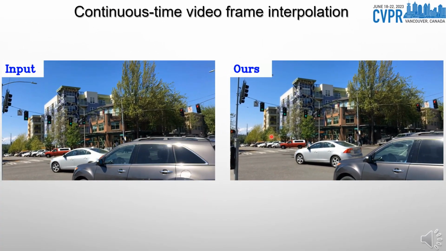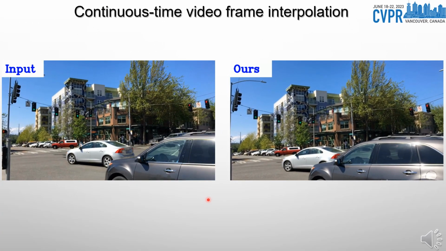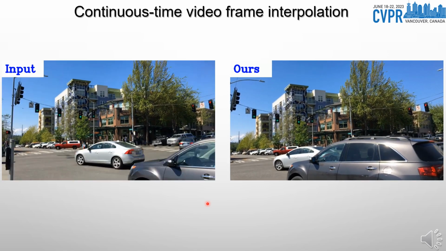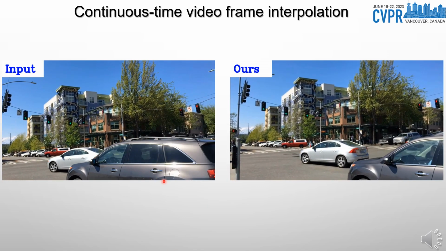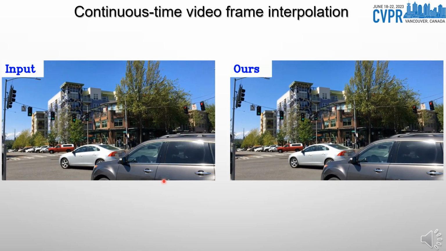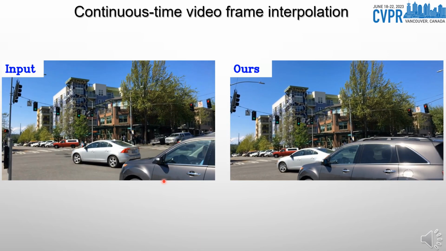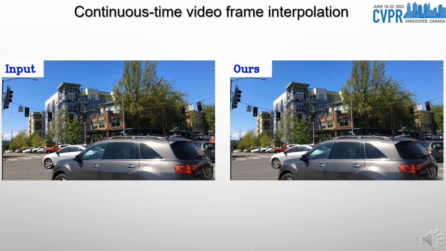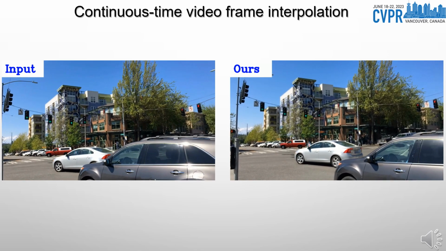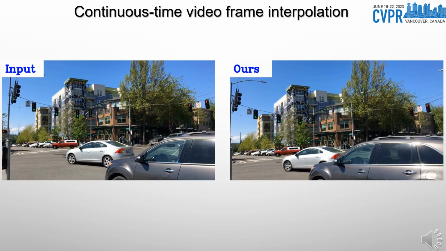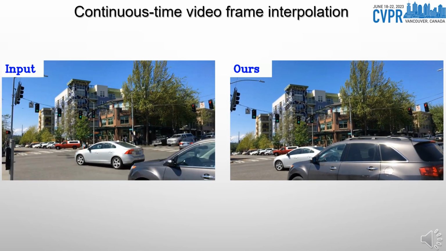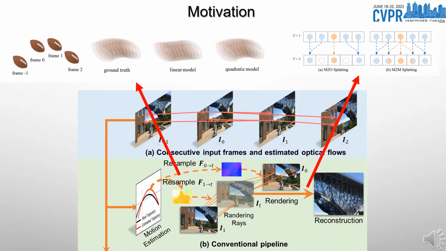Continuous time video frame interpolation aims at upsampling the temporal resolution of low frame rate videos steplessly by synthesizing the missing frames at arbitrary time steps. It is a fundamental technology for various downstream video applications such as video streaming, image stabilization, and video compression. A key challenge of this task is to find a continuous mapping from arbitrary time step to the latent scene motion to correctly render the target frame based on the low frame rate video.